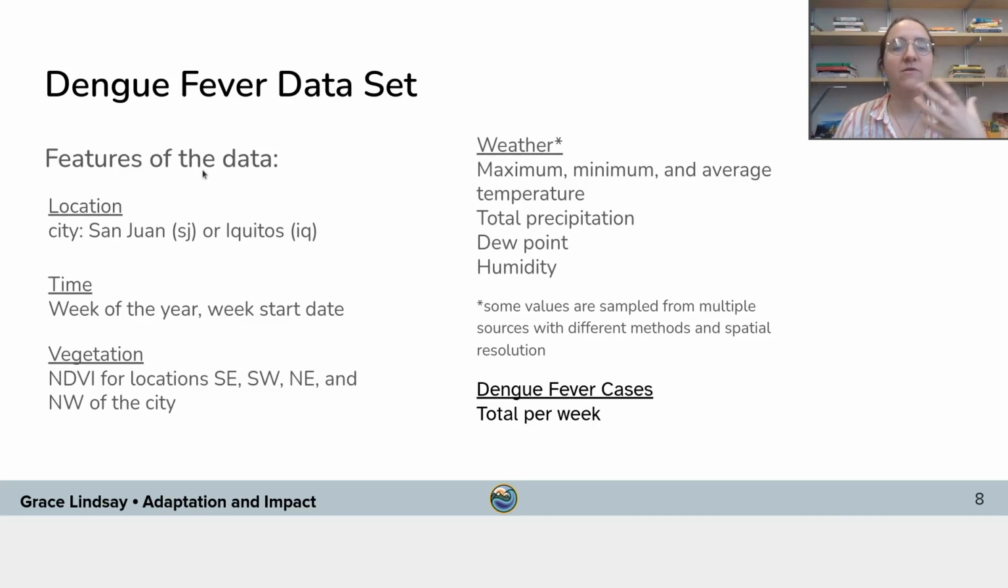So those are all the features that we have that should tell us something about the state of the environment at a given time. And our hope is to be able to relate that understanding of the environment to the number of weekly dengue fever cases that were measured in each of these cities.